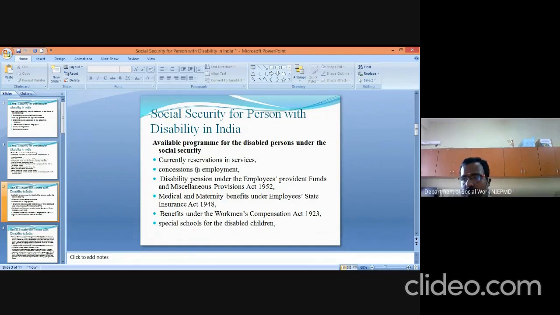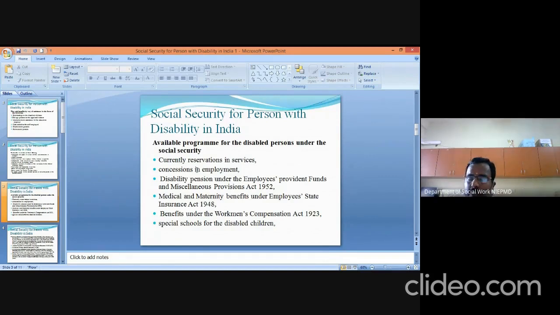So the pension is not only provided to persons who are normal, but also to persons with disabilities under the Provident Fund Miscellaneous Provisions Act 1952. Then medical and maternity benefit is also provided to employees with disabilities under the State Insurance Act 1948. Then the next social security benefit is under the Workmen Compensation Act 1923. The compensation will be provided under the Workmen Compensation Act.